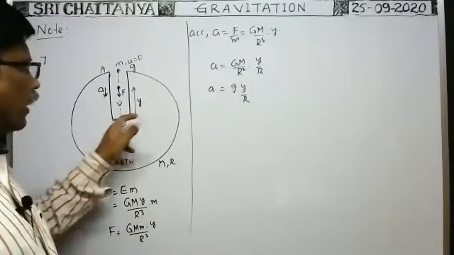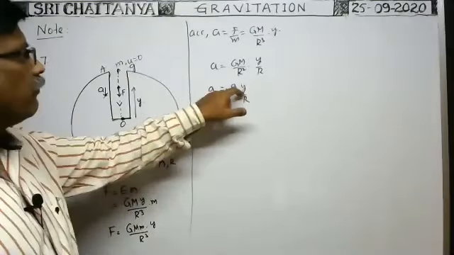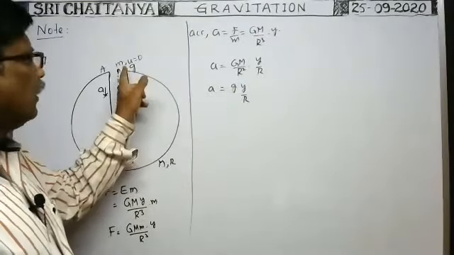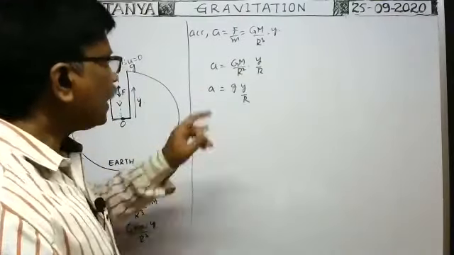At the center, y is equal to 0, so A is equal to 0. At the surface, y is equal to capital R. When y is equal to capital R, A is equal to g. At the surface, A is equal to g. Okay, so A is variable.